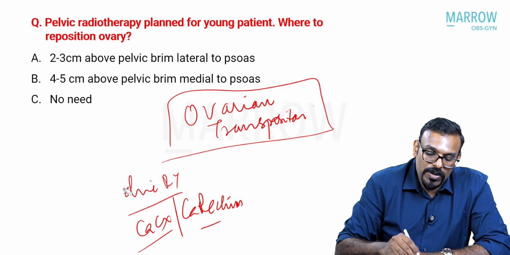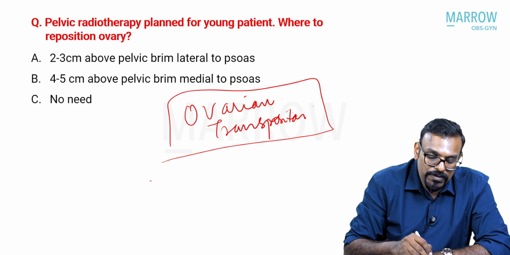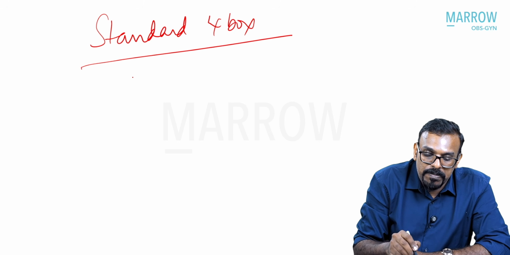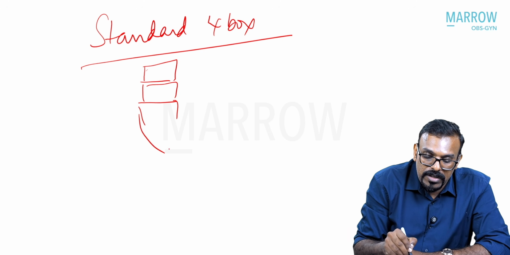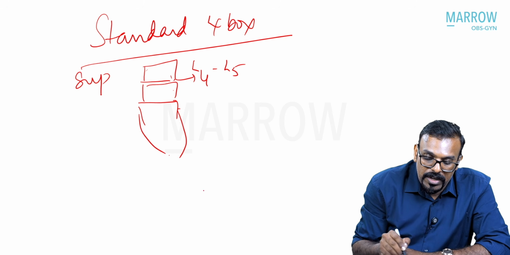So again, what you need to be aware of is the usual radiation field that is put forth, especially in the standard 4-box principle. In the AP, you have L4, L5, and the sacrum. So the L4, L5 interspace superiorly.